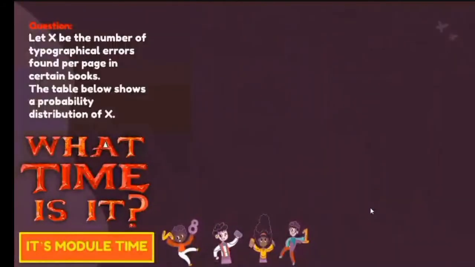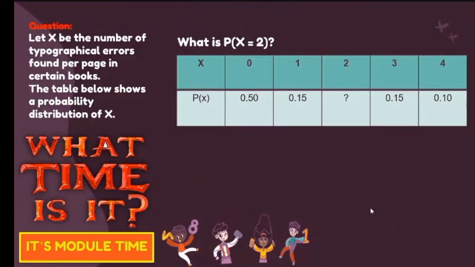The next natin, you have let x be the number of typographical error found per page in a certain book. The table below shows the probability distribution of x. So there are some problems naman na we will have to fill in yung given blank assuming na meron na tayong table na i-create or meron ng table na na-create. Like for example, in this case, let's say we will have a value of x. Say you have 0, 1, and 2, 3, and 4. And then you have the probability of x. You have 0.5, 0.15, and then the number which is unknown or yung part that which is unknown, and then you have 0.15 and then you have 0.10.